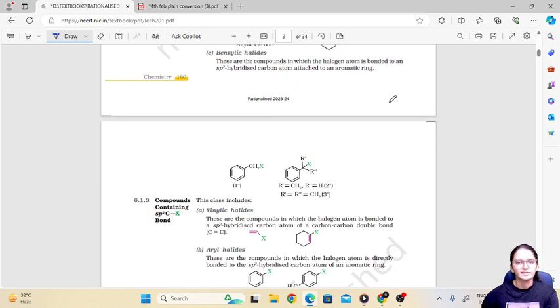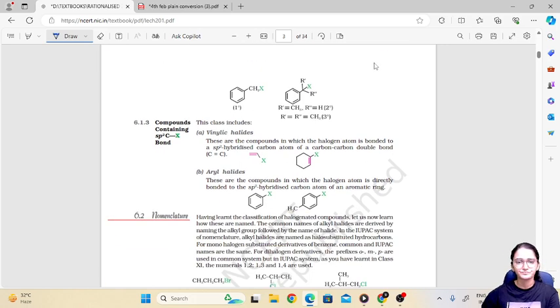Then benzylic halides. In benzylic halides we can see that the halogen atom is attached to an sp3 hybridized carbon atom attached to an aromatic ring, meaning the halogen should be attached to a carbon and that carbon should be attached to a benzene ring or aromatic ring. Similarly here, the halogen is attached to this carbon and this carbon is attached to a benzene ring. That's why it is called benzylic halide.